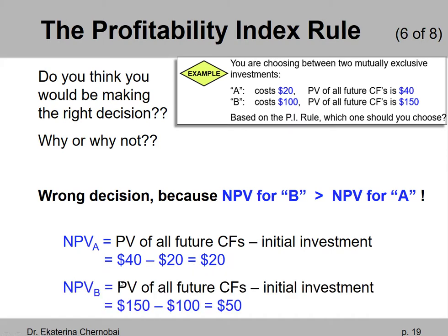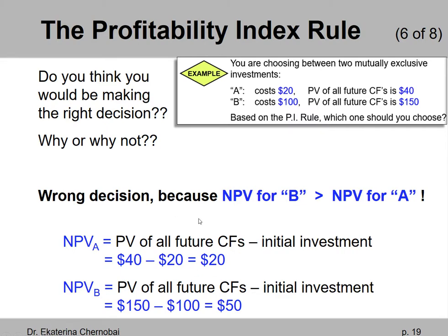For project B, it's $150 minus $100, which equals $50. So which project has a higher net present value? It's project B, right? You will make $50 if you accept project B, as opposed to making only $20 if you chose to go with project A.